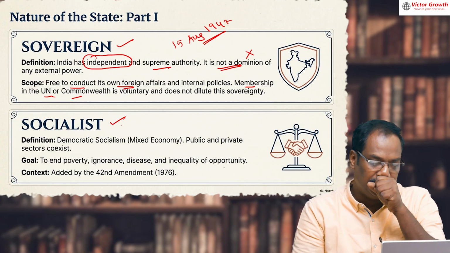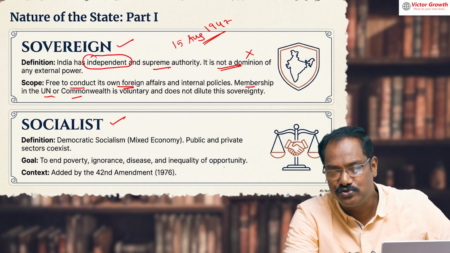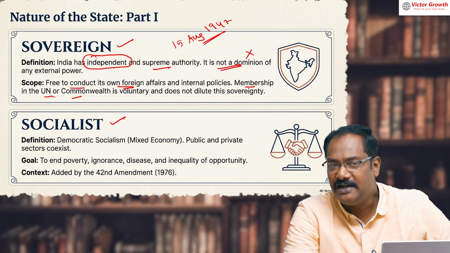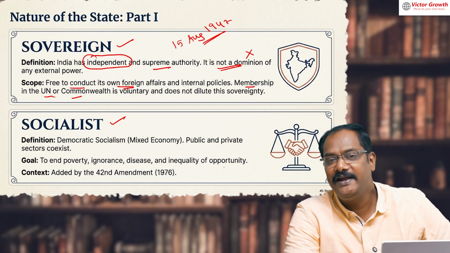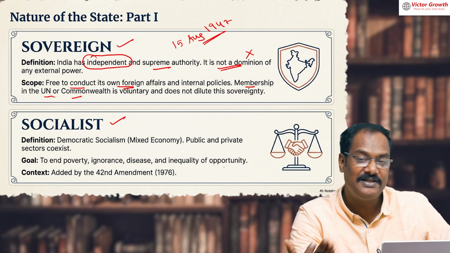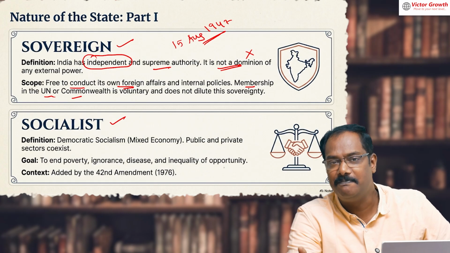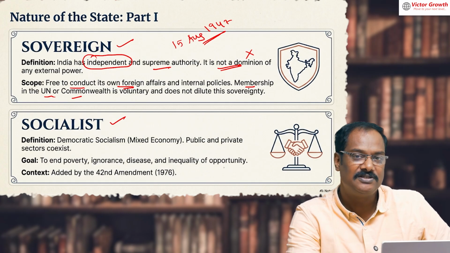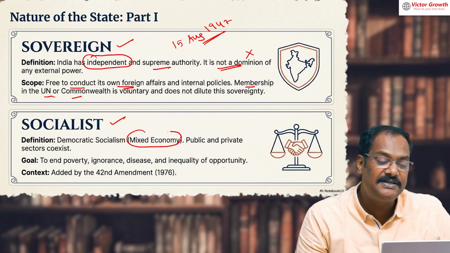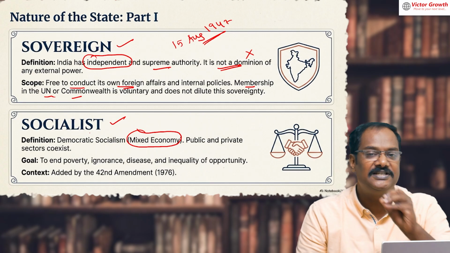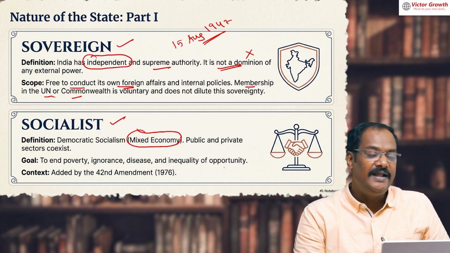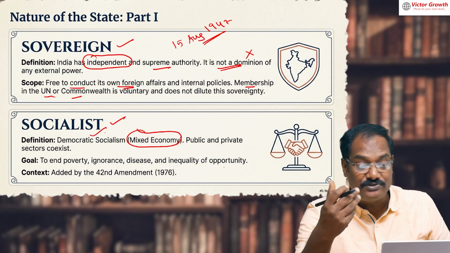Okay, socialist. Socialist should not be confused with socialism. In Russia, we had socialism, where every economic activity was done by the government only. From bread making to aircraft making, only government companies could do it. Now they have changed. During the USSR, during Lenin's and Stalin's periods, we had complete socialism, an extreme form of socialism, communism. But that is not there in India, because in India what we have is a mixed economy. So socialist is not socialism. In your notebook, please write down clearly: socialist does not mean socialism. India has democratic socialism, or Gandhian socialism, you can say.